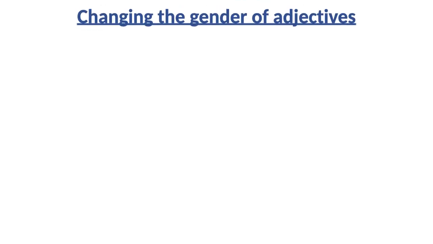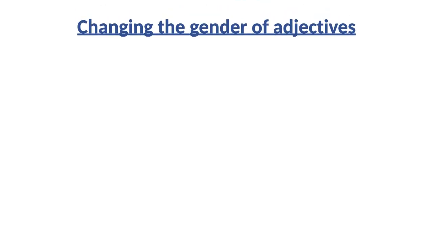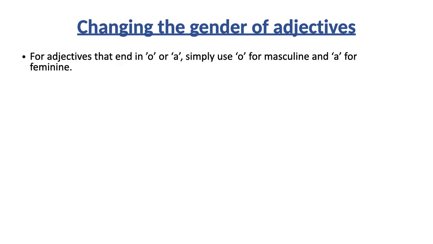Okay? So, how exactly do you change the gender of adjectives? Well, there's a few rules that you need to remember. In vocab lists, like the one I'm going to give you for this video, I'm always going to give you the masculine version of an adjective.